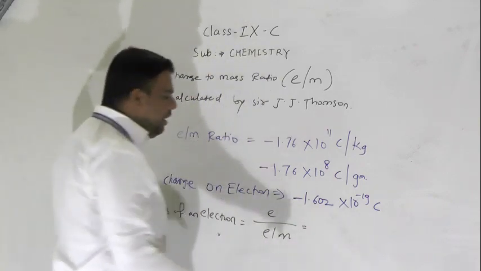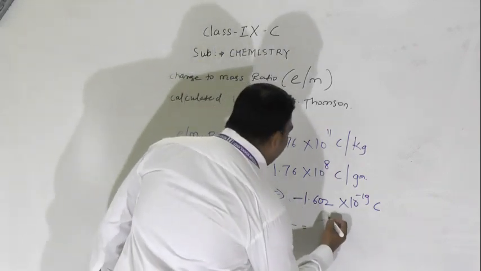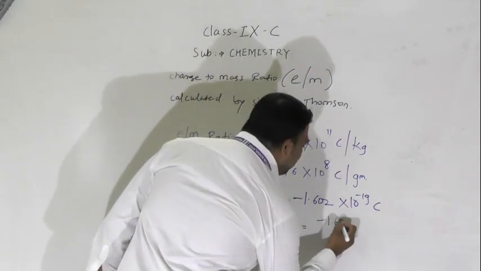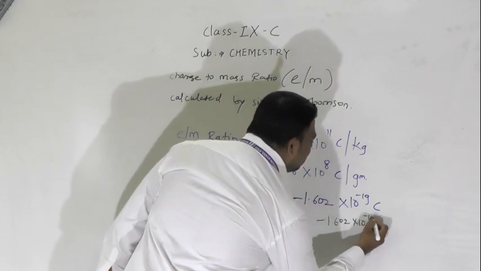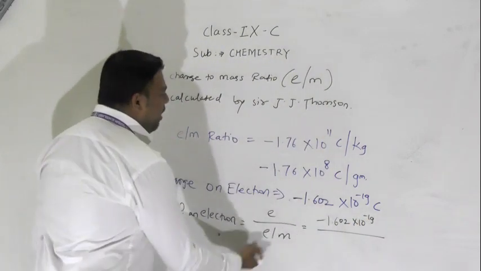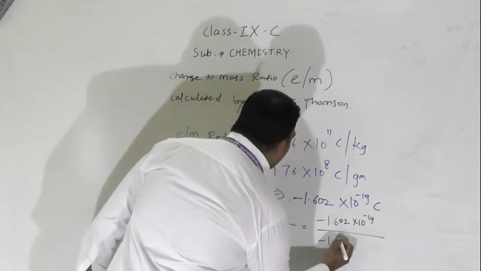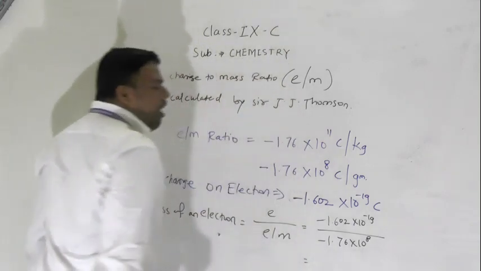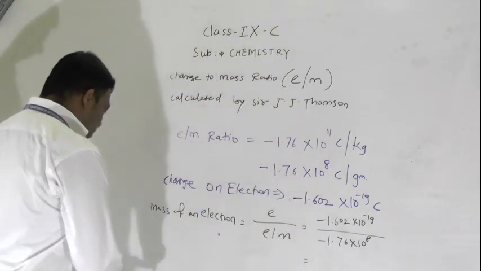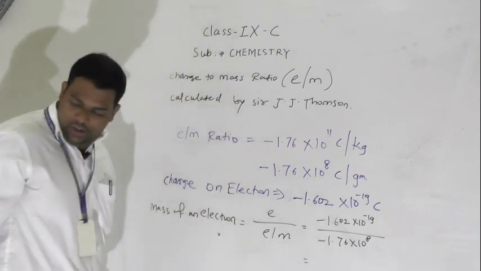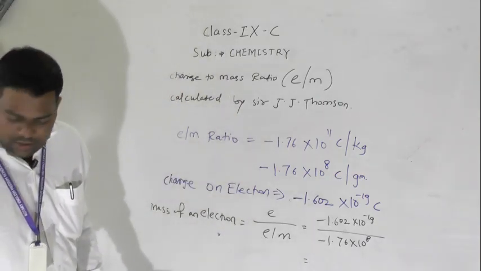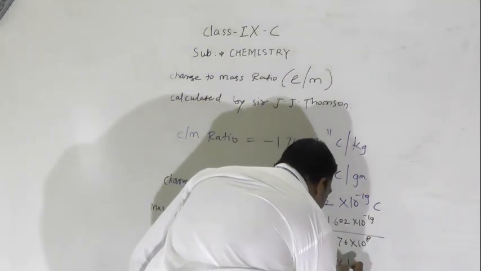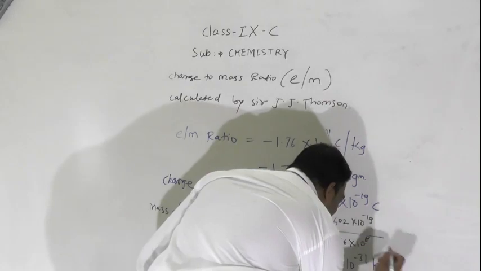The e is already given: charge on electron, minus 1.602 into 10 raised to minus 19, divided by the e by m ratio, also given, minus 1.76 into 10 raised to 8. So what will you get? You will get 9.1 something, 9.1 into 10 raised to minus 31 kg.